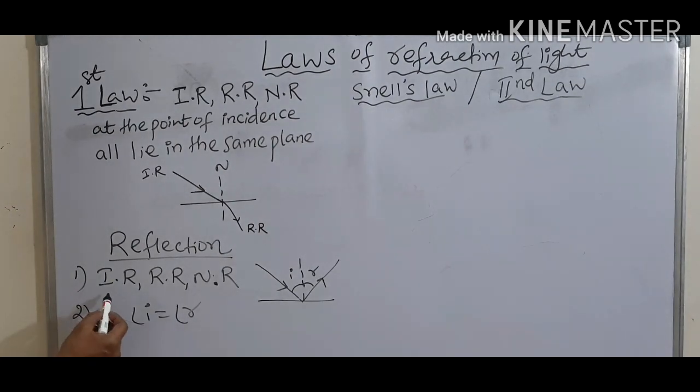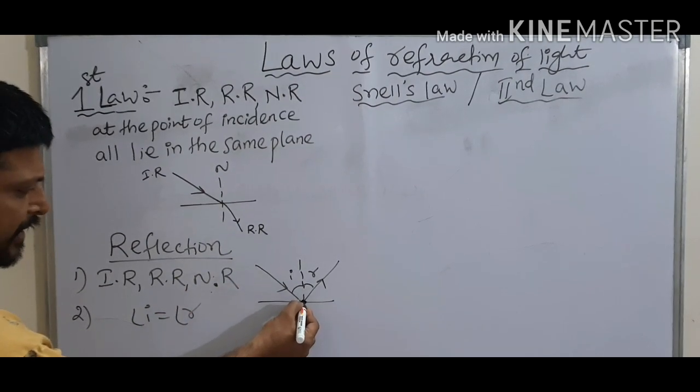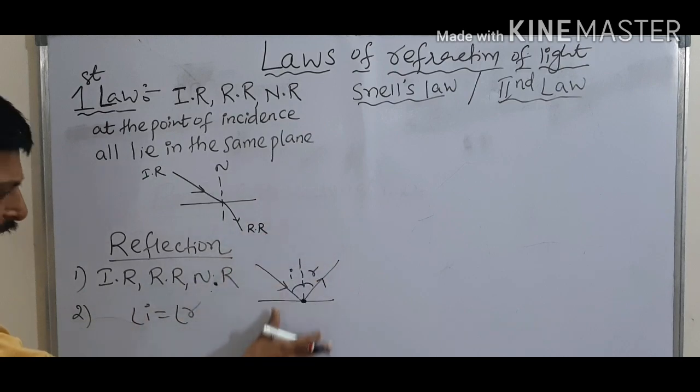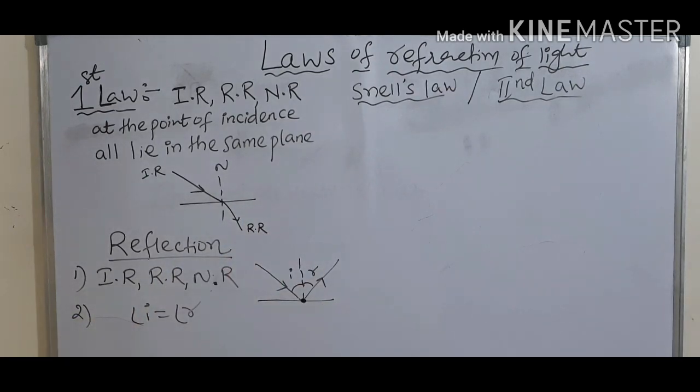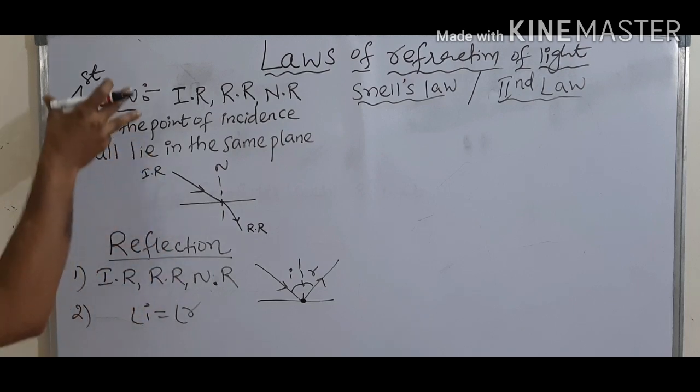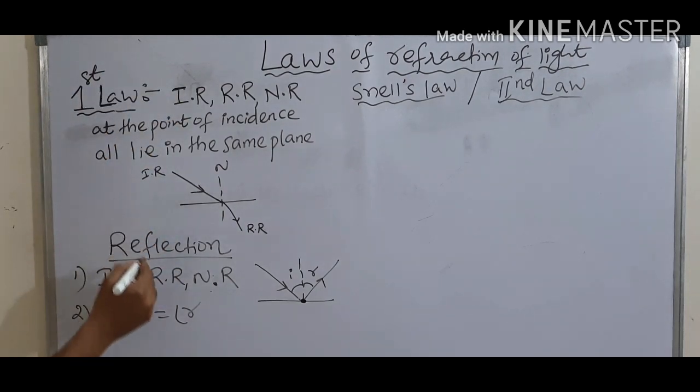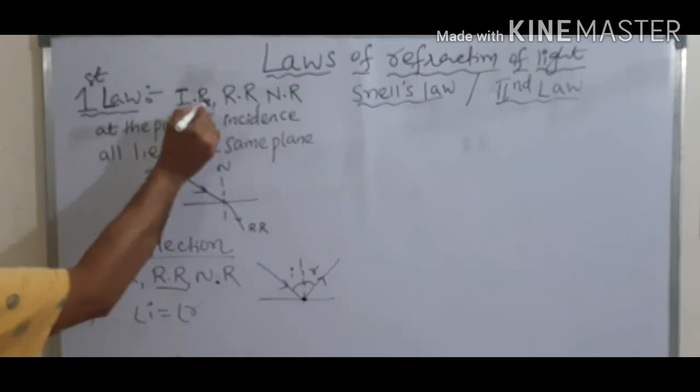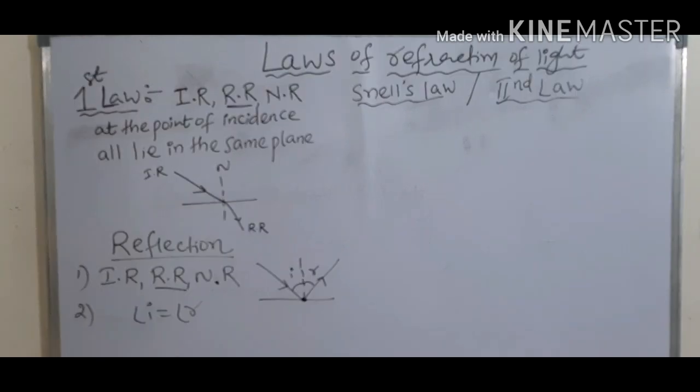See here, the first law: the incident ray, reflected ray and normal at the point of incidence all lie in the same plane. Here also the first law applies as it is, but in place of the reflected ray, simply the refracted ray.